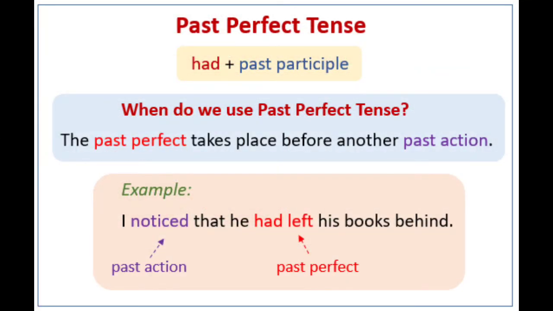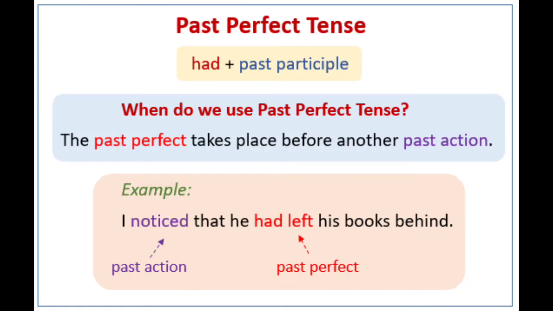So look here. When do we use past perfect tense? The past perfect tense takes place before another past action. Look at the example here. I noticed that he had left his books behind. Here, I noticed is the past action, and had left is in the past perfect tense.